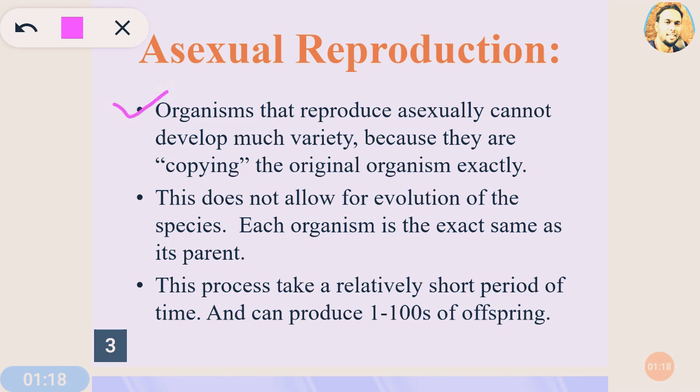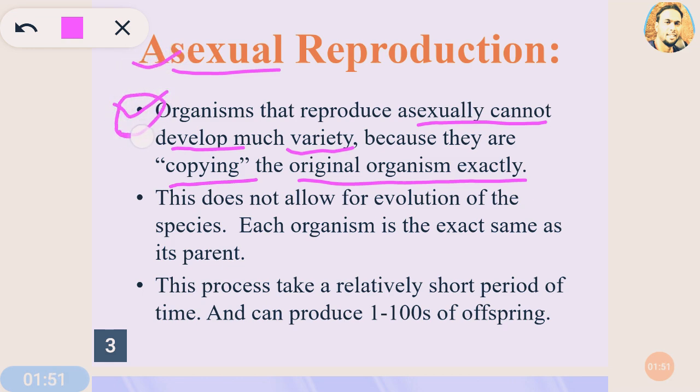The very first point: an organism that reproduces asexually cannot develop much variety, because it is copying the original organism exactly. So the new organism produced by asexual reproduction is an exact or similar copy, and it resembles almost all the characteristics of its parent. The same copy of the organism is produced by asexual reproduction. This is the very first point.